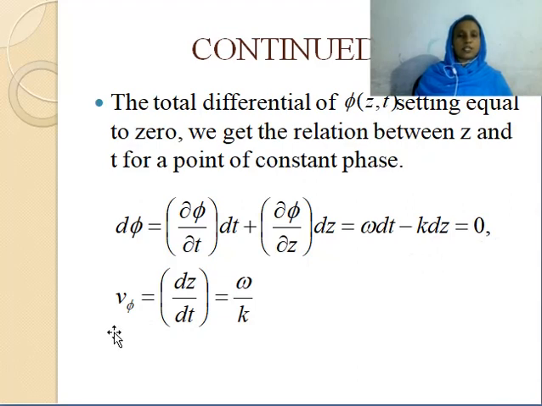Rearranging this equation, we get v phi equals dz by dt, that is equal to omega by k. The same expression which we get from the expression for wave number. Okay, so you can find out the phase velocity of the system either using wave number or using phase function.